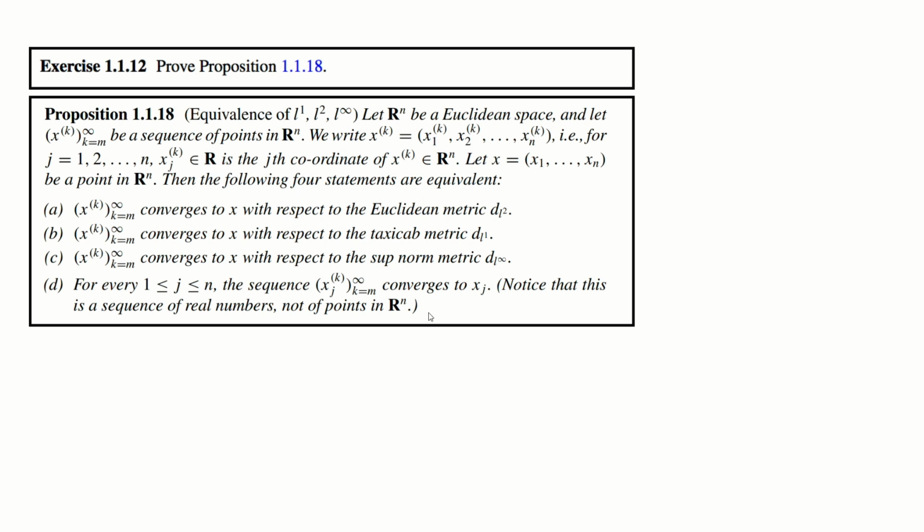We need to prove these four statements. Part A: the sequence converges to x with respect to the L2 metric. Part B: the sequence converges to x with respect to the L1 metric. Part C: the sequence converges to x with respect to the L infinity metric. And part D: for every j between 1 and n, the sequence xj of k converges to xj.